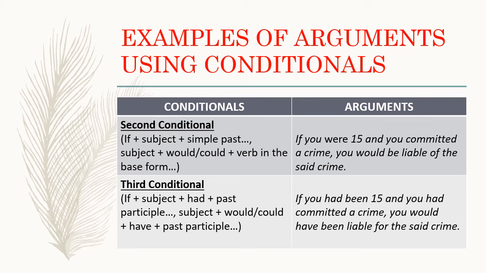So, ang third conditional, again, has the pattern if plus subject plus had plus past participle, and for your main clause, you have subject plus would or could plus have plus past participle. Kalaba, di ba? So, example argument: if you had been 15 and you had committed a crime, you would have been liable for the said crime. Oh, this one is already of different meaning sa aton previous nga example sa second conditional.